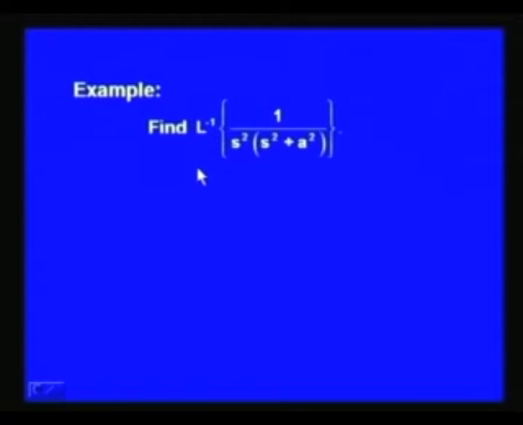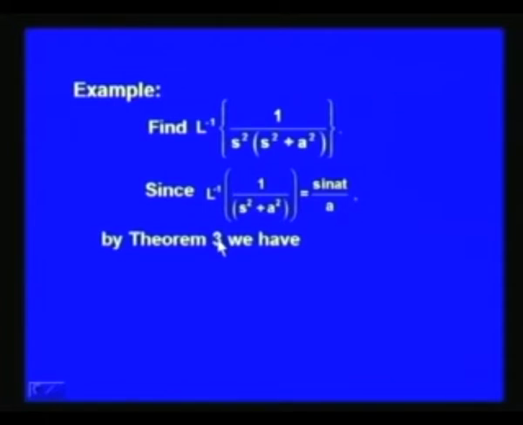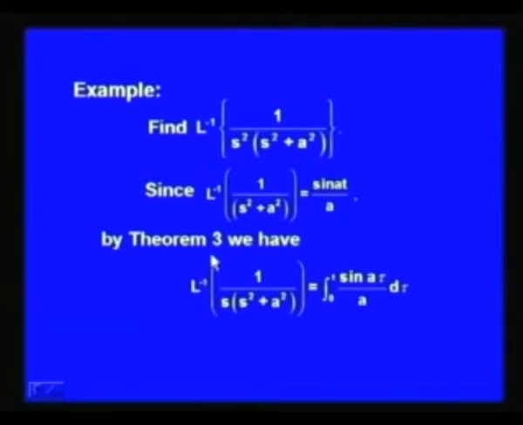Now, let us apply this theorem to find the inverse Laplace transform of 1 over s square into s square plus a square. We know that the inverse Laplace transform of 1 over s square plus a square is sin a t over a. So, by the previous theorem, that is theorem 3, we take F(s) as 1 over s square plus a square. So, L inverse of F(s) over s, that is 1 over s into s square plus a square, will